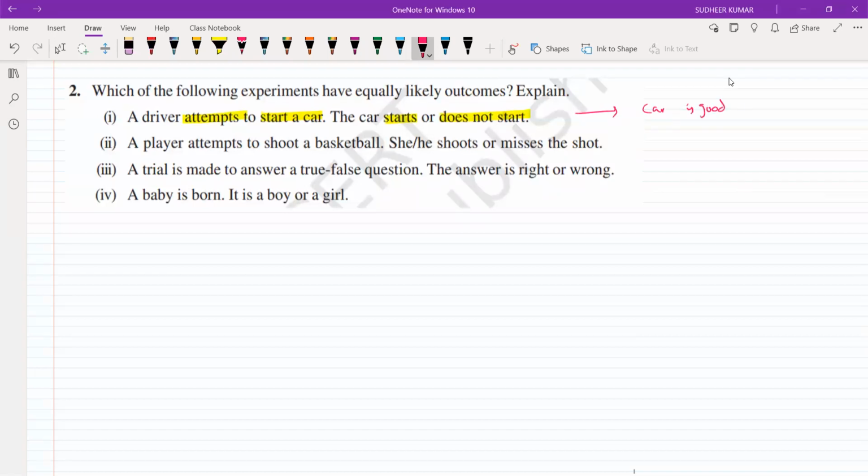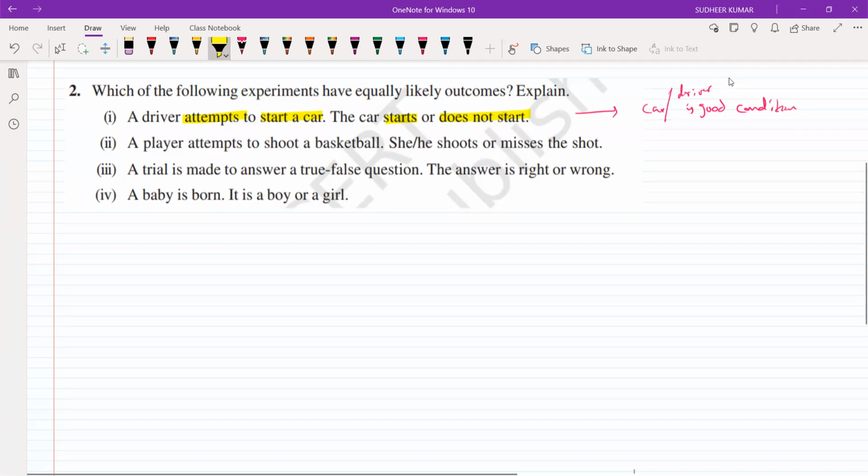If the information is given clearly, then we can say that it is equally likely. Not only the car, even the driver also. If he is not in a good position, he could not start. So we cannot treat it as equally likely outcomes.